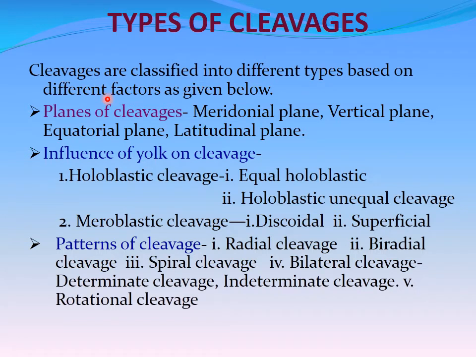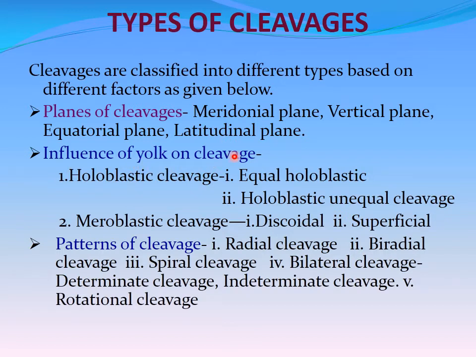Types of cleavage. Cleavages are classified into different types based on different factors as given below. Planes of cleavage: meridional plane, vertical plane, equatorial plane, latitudinal plane.